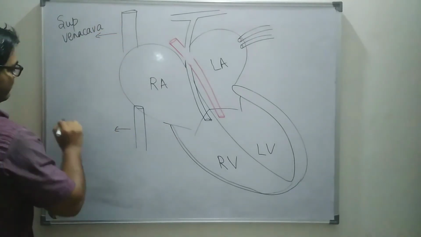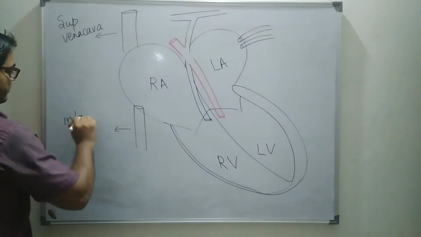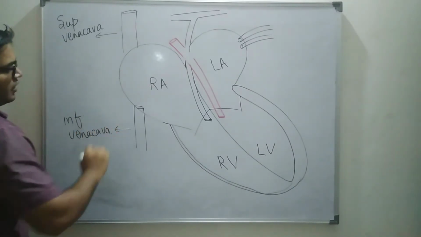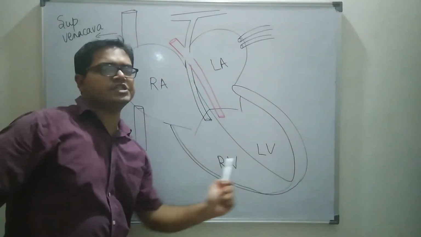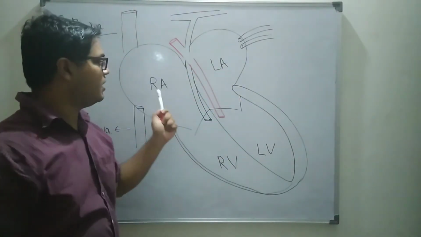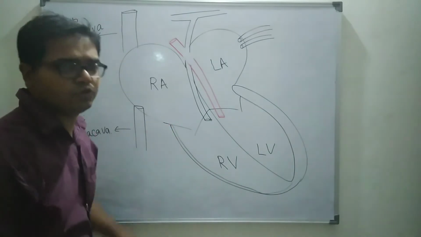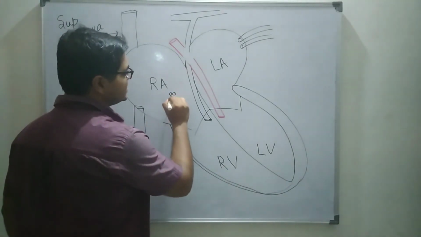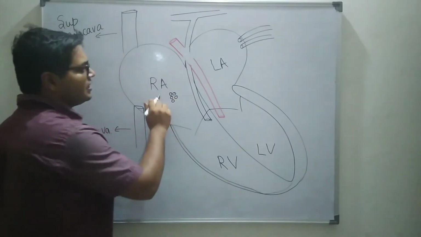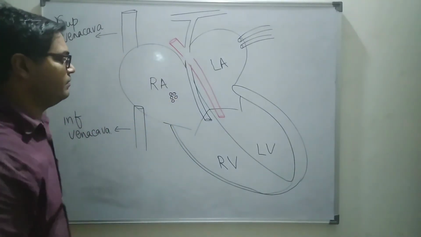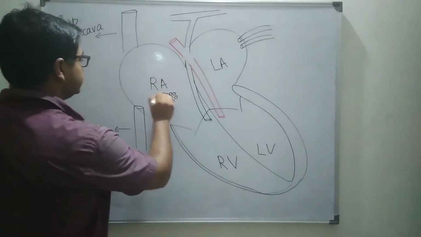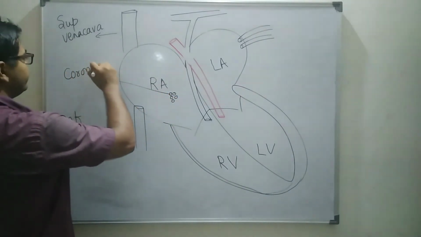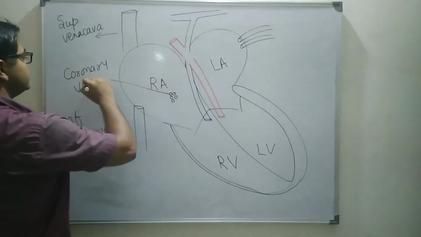from the inferior vena cava, and the deoxygenated blood of the heart comes into the right atrium through coronary venules or coronary sinuses, which open directly into the right atrium. These are coronary sinuses or coronary venules.